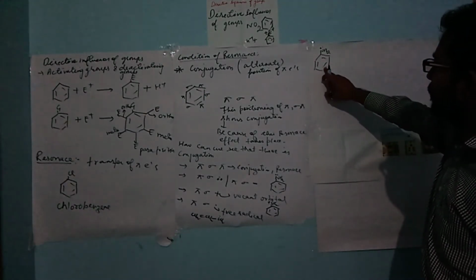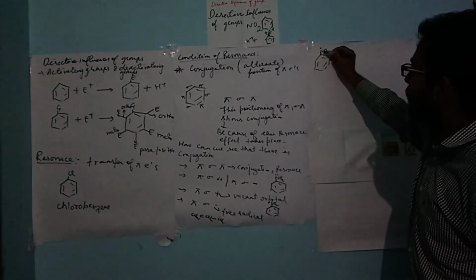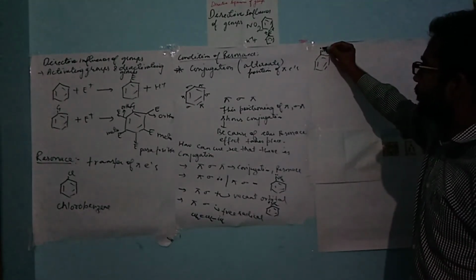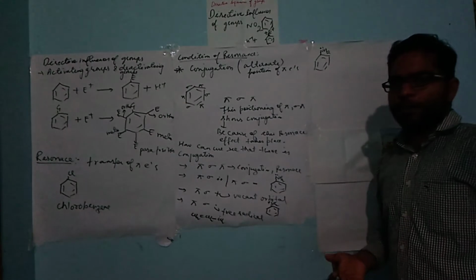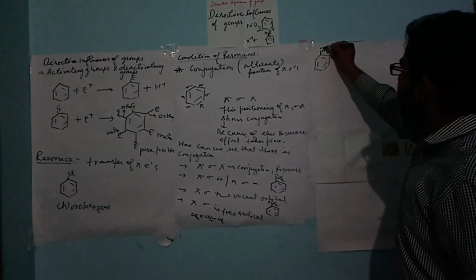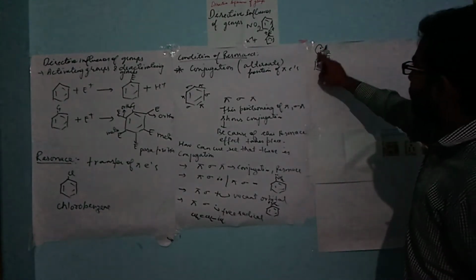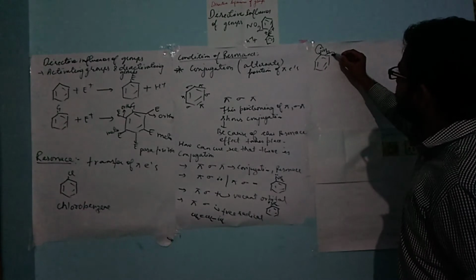Yes, there is conjugation, pi sigma pi. We can say pi sigma lone pair. Now what is the use of a lone pair? A lone pair compound is always used to donate. So the lone pair will donate its electrons over here. Due to donation of electrons, the bond will shift to this position.